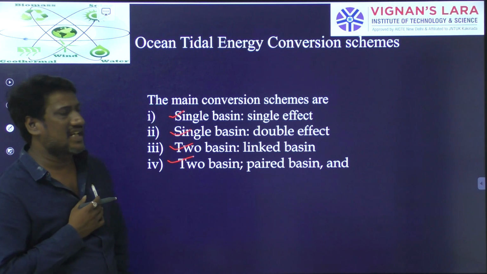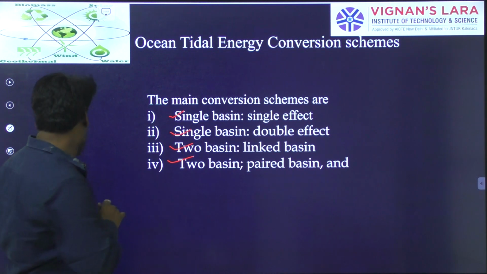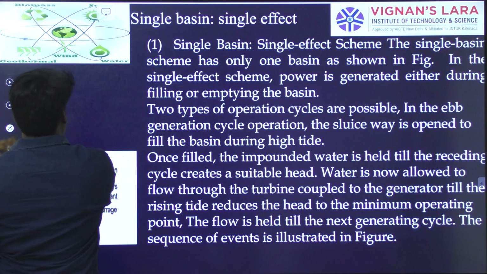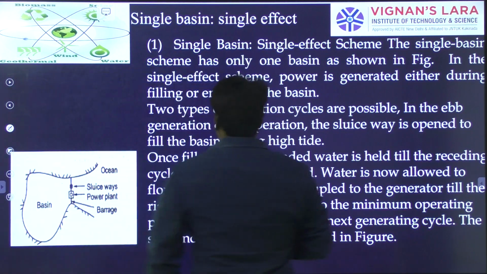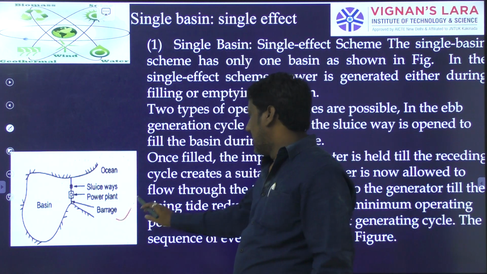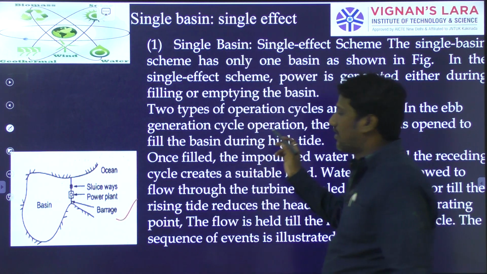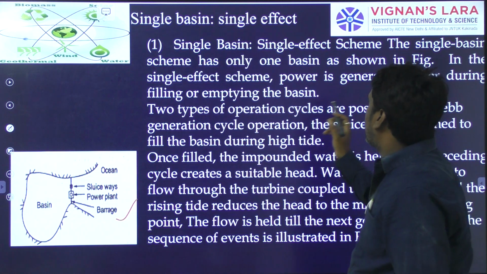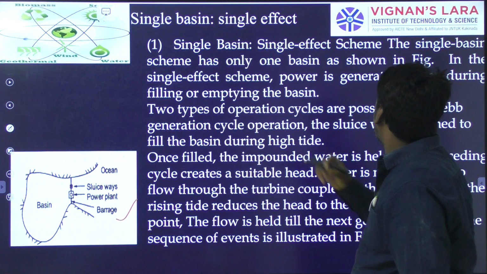Now we will start with single basin single effect. This will be the diagram of a single basin single effect. You can observe, a single basin single effect scheme is as shown in the figure.